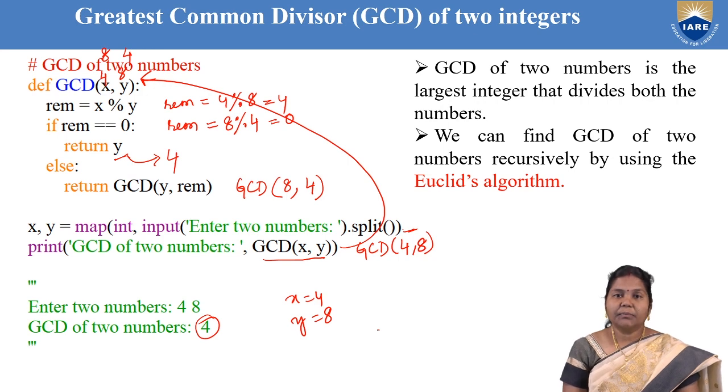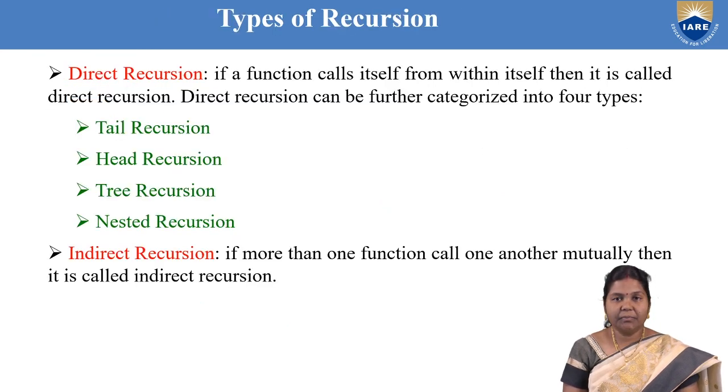Now let us discuss how many types of recursion are available. Broadly, recursion is of two types: direct recursion and indirect recursion. What is direct recursion? If a function calls itself from within itself, it is called direct recursion. Direct recursion can again be divided into four types: tail recursion, head recursion, tree recursion and nested recursion.